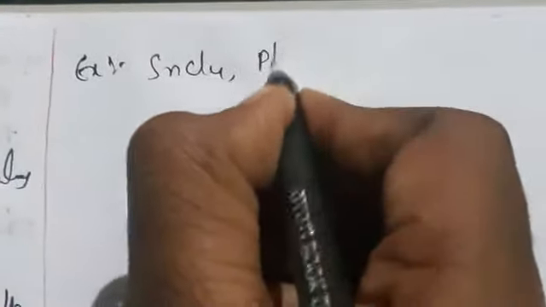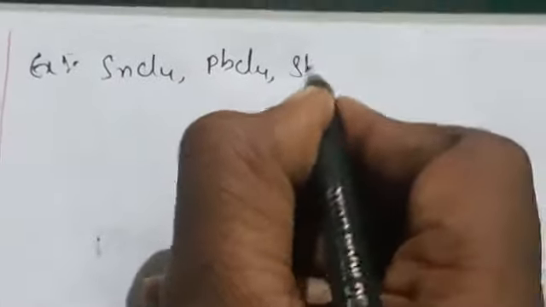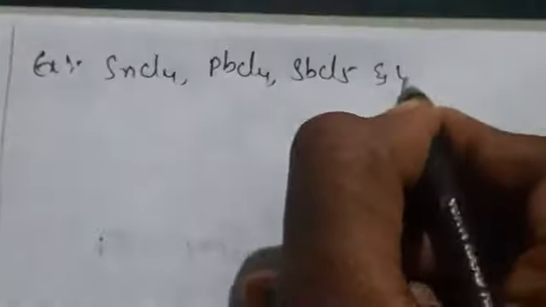For example, take SnCl4, PbCl4, SbCl5 and UF6.